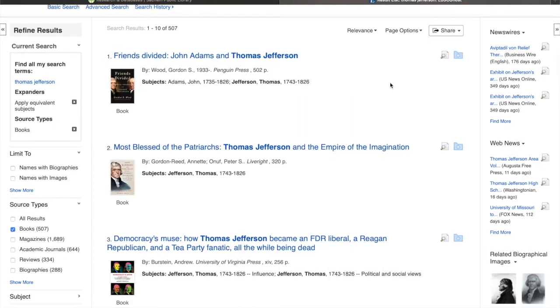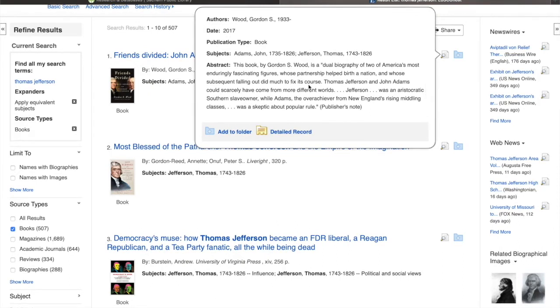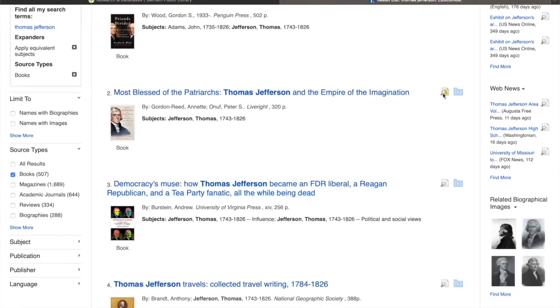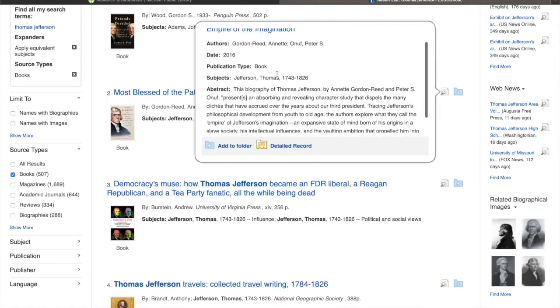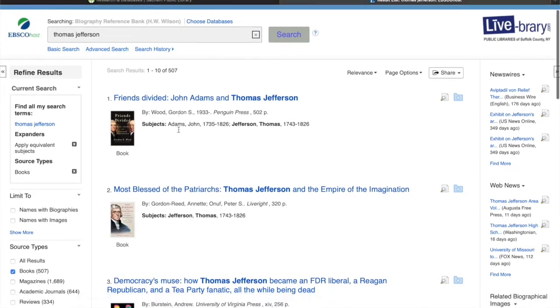And like a lot of other databases that there are tutorials for, I know ones that I've done, it has this little magnifying glass over here that you can hover over and get more information. You can see that abstract so you can know exactly what the book is going to be about. So that way you're not clicking into every single one and scrolling through. It'll take up a lot more time than maybe you want to find what you need. Again, here we go. Here's our abstract. It also gives you the subject that you're looking for, the date, maybe you're looking for something specific, and you can do all that up in your advanced search, if you know exactly what you're looking for.